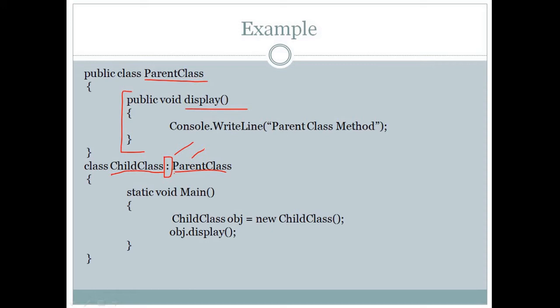So how can we access the parent class members? There is an option of creating an instance of the child class. Here we are accessing the parent class properties and members through the child class. We create the object of the child class, and based on the object name, we can access the parent class members. I have declared the Display method in the parent class and we are accessing it through the child class. This is the process of accessing and consuming the parent class value in the child class.